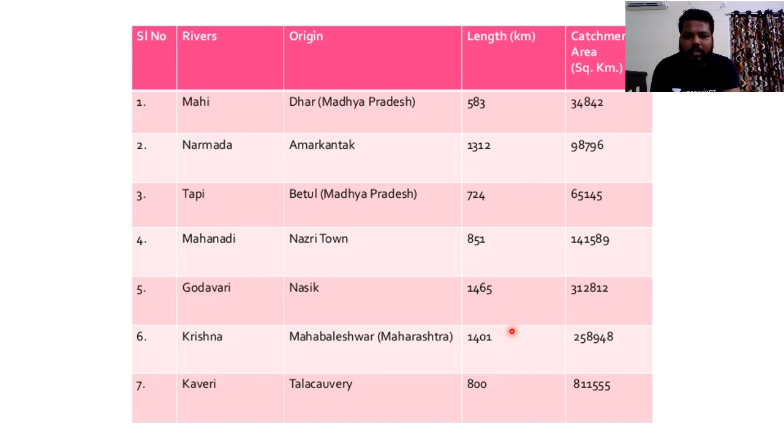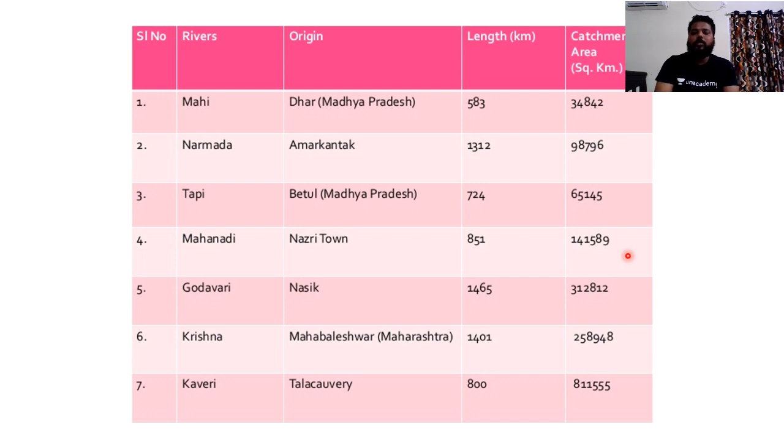So out of all these rivers, the Godavari river has the longest length. It is the largest and longest river of peninsular India, 1465 kilometers from its origin at Nasik to the opening of its mouth, creating a delta into the Bay of Bengal. Beneath that you can see the catchment areas. Mahanadi has 14 lakh catchment area approximately, Godavari 31 lakh, Krishna 25 lakh, Kaveri 8 lakh, Tapti 6 lakh, Narmada 9 lakh, and Mahi 3 lakh.